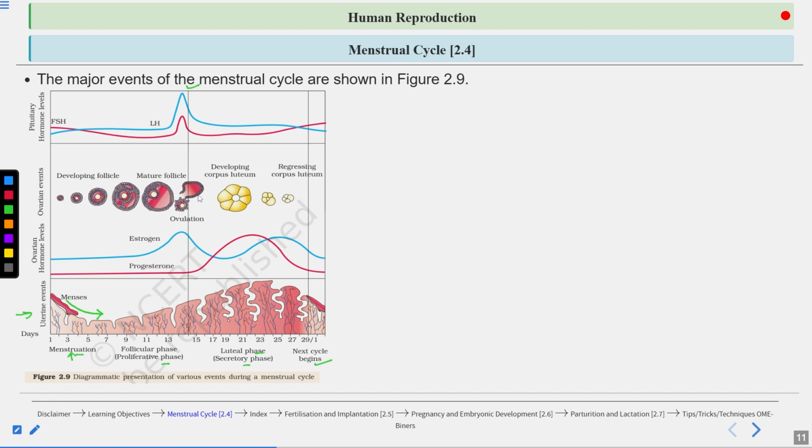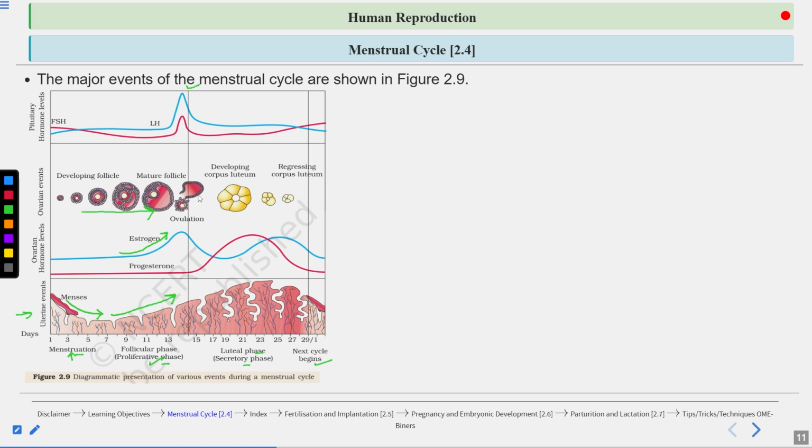Then what happens? Slowly the endometrium starts regenerating in the follicular phase. In the follicular phase, two things are happening. Regeneration of the endometrium, and this regeneration is because of the increase in the level of estrogen. These estrogens are released by the developing follicles.